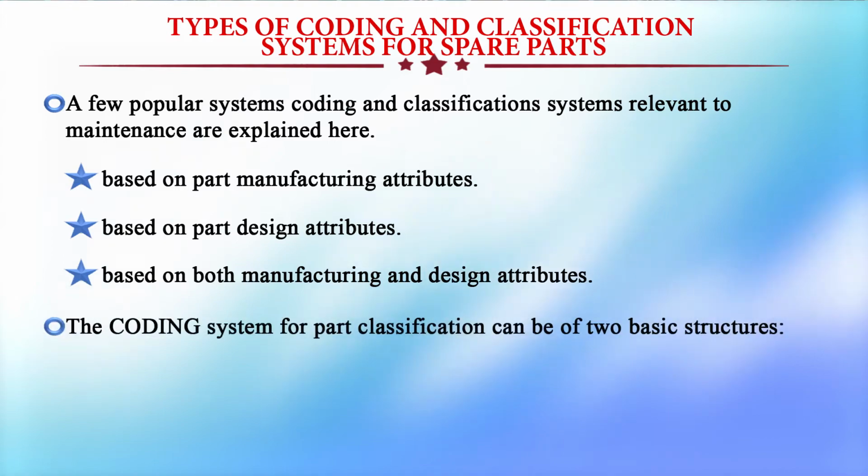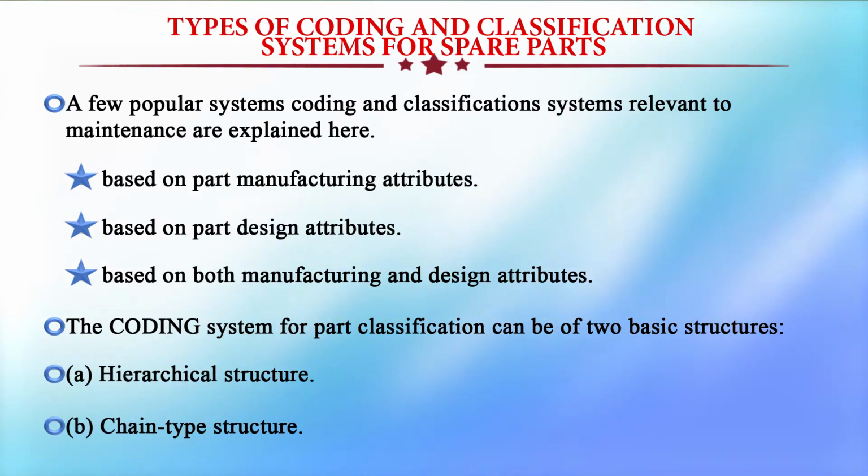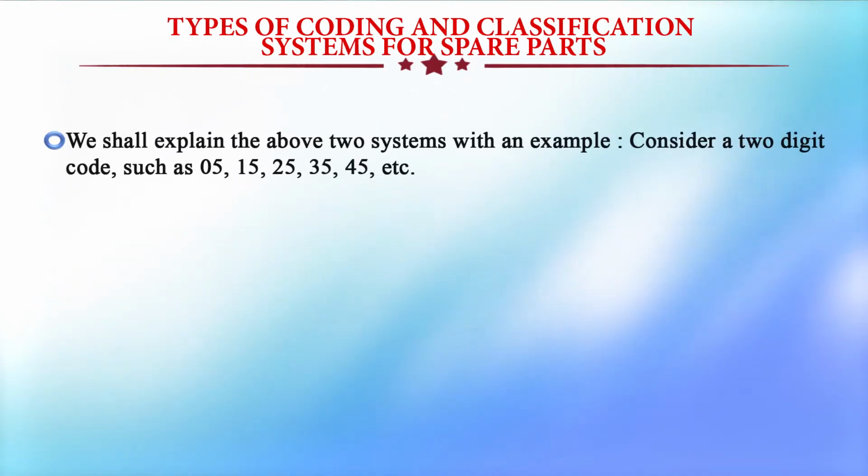The coding system for part classification can be of two basic structures: hierarchical structure and chain type structure. We shall explain the above two systems with an example. Consider a 2-digit code such as 05, 15, 25, 35, 45, etc. We have to give some codes to a particular material.